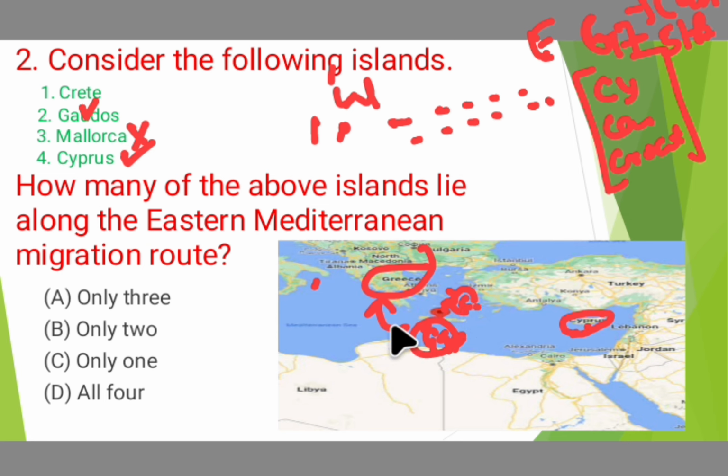Cyprus, Crete, Gavdos are present in the eastern part of the Mediterranean Sea. So how many of the above islands lie on the eastern Mediterranean route? Only 3. Option A is the correct answer for this question.